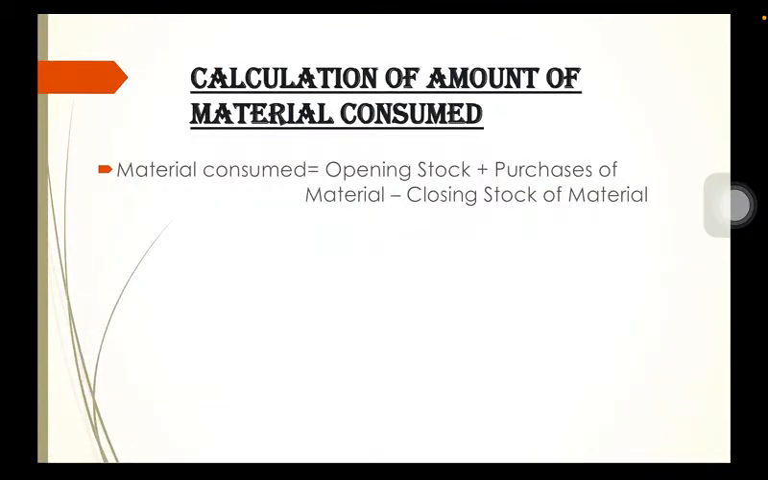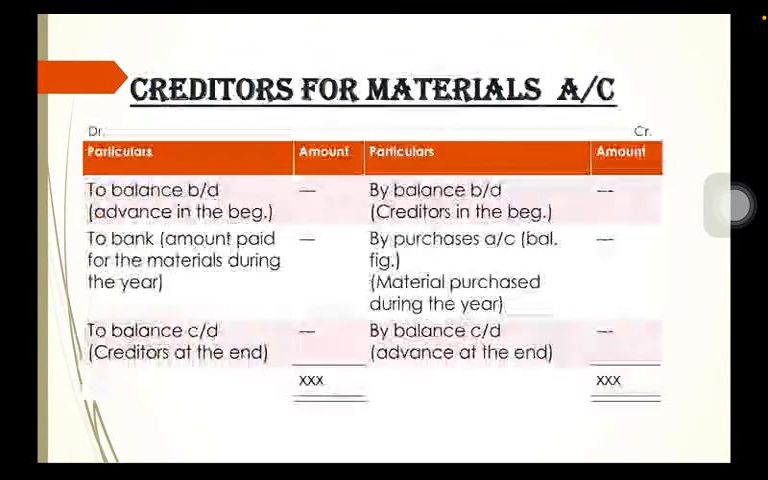Moving ahead with the next concept, that is calculation of amount of material consumed. This can be calculated by using the formula, that is opening stock plus purchases of materials minus the closing stock of material. If purchases are not given, then we have to make the creditors for materials account, where we record all the effects and calculate the amount of purchases, which is the balancing figure.